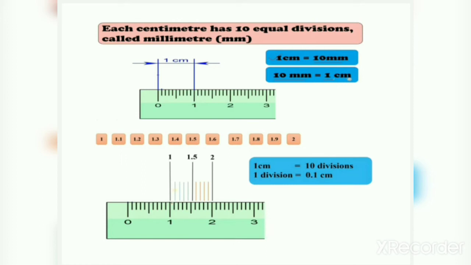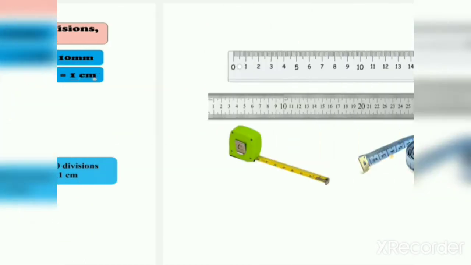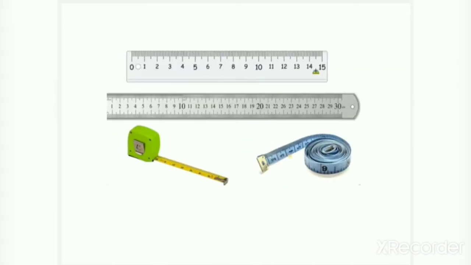Means 1 centimeter has 10 equal divisions, so 1 division equals 0.1 centimeter. Similarly, it is given in scales and inch tapes also. The measurement is the same, but these are different measuring tapes to measure different things.